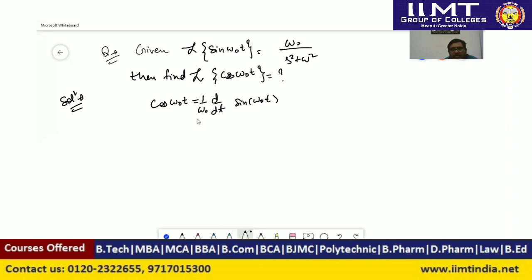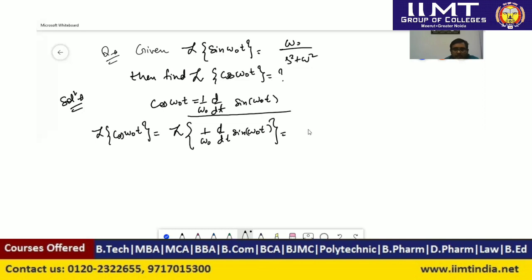So cos omega naught t can be written as 1 upon omega naught times d/dt of sine omega naught t. If we have to find the Laplace transform of cos omega naught t, in place of cos omega naught t we can write 1 upon omega naught times d/dt of sine omega naught t.